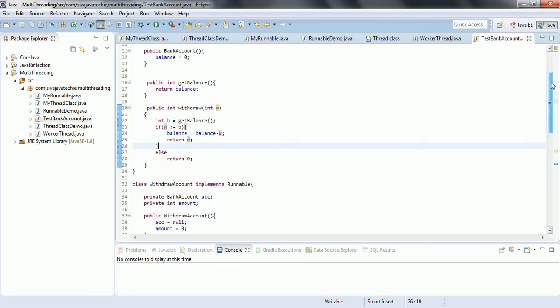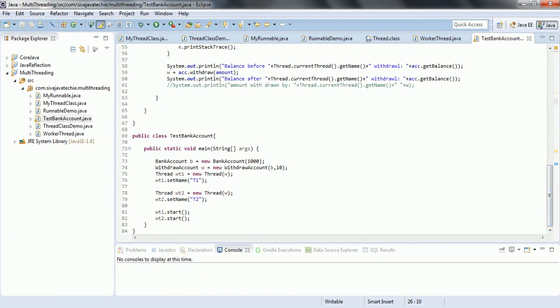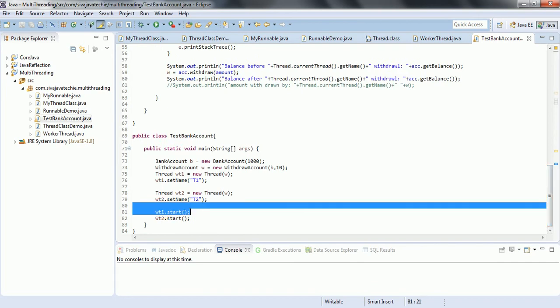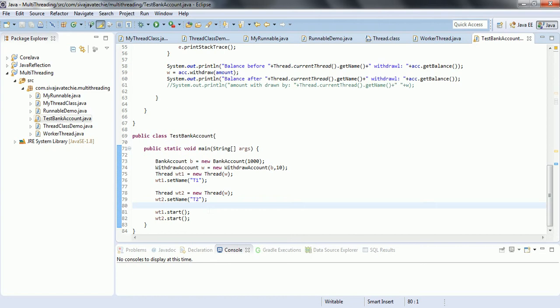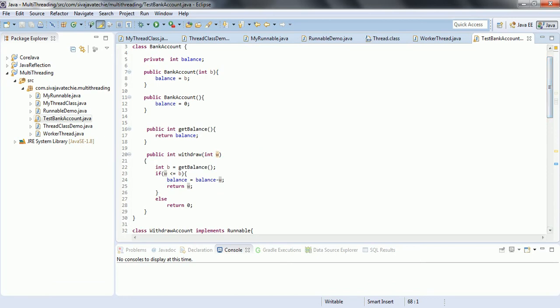Now what happens is I have created two threads, thread 1 and thread 2. These two are trying to parallelly withdraw the amount from the bank account. In this bank we have the balance. So now, if we don't implement the synchronization concept here, more than one thread at a time is trying to access the common resource value, that is the balance, and we can see the inconsistent results.